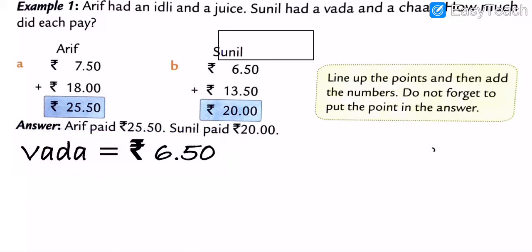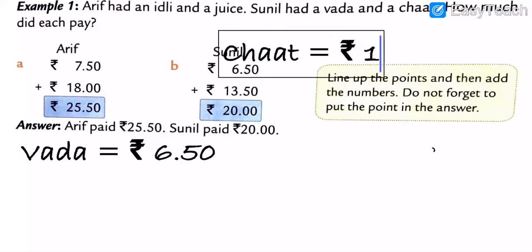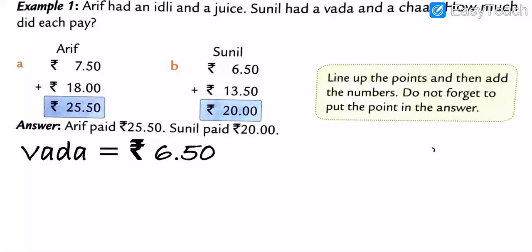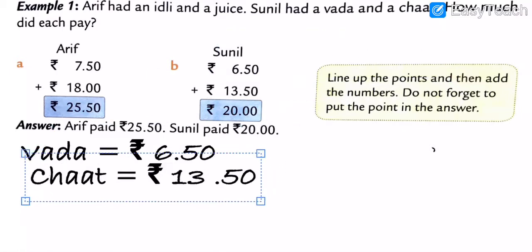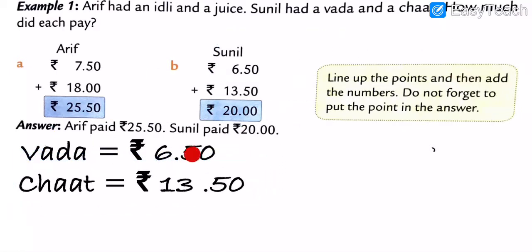And chaat price is what? 13.15 paisa. Okay, dear. Got my points?